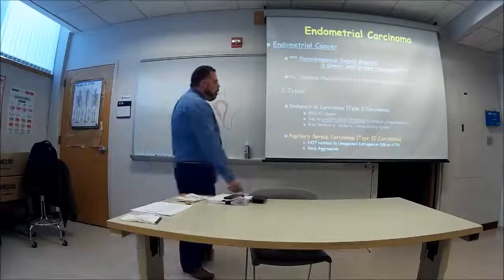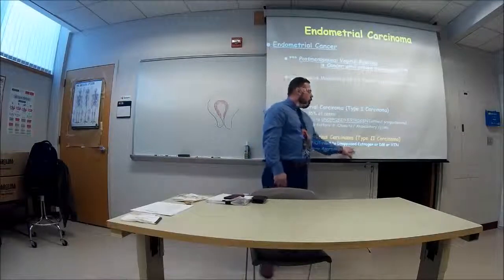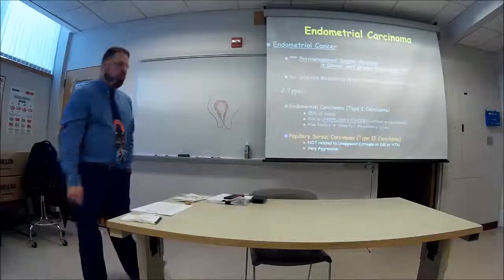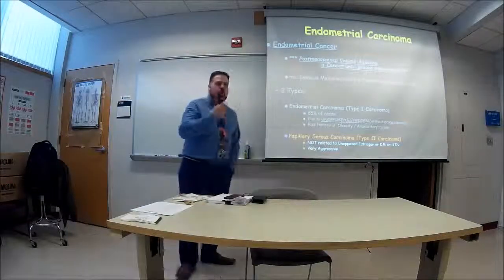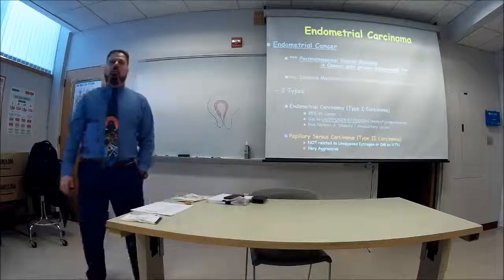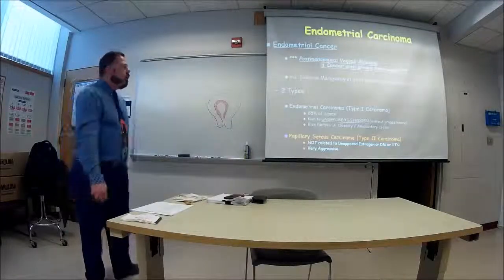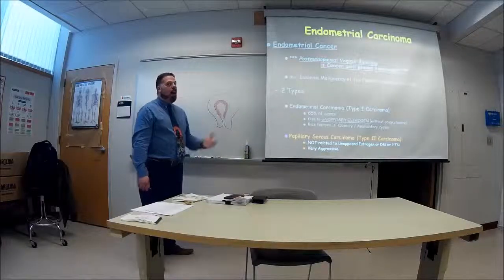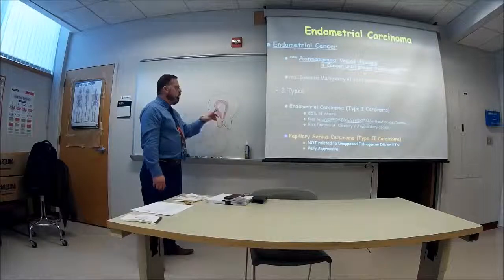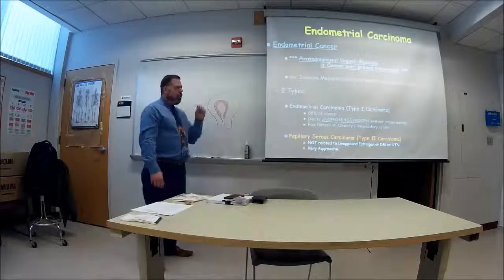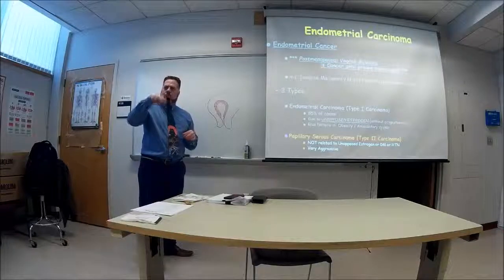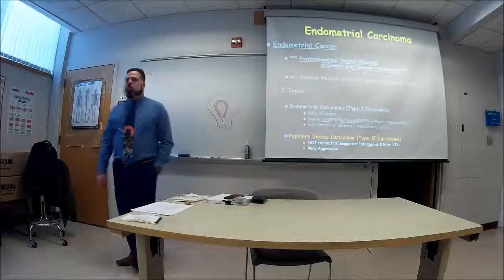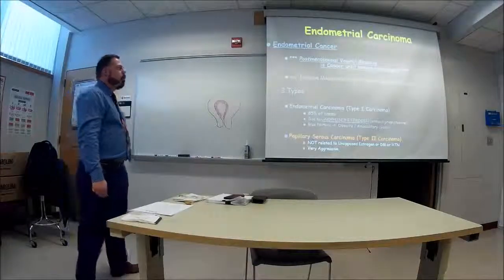Okay. The other one, type 2, is not related to unopposed estrogen or diabetes or hypertension, but it is very, very aggressive. To go from stage 1 to stage 2 or stage 2 to stage 3 happens in a matter of weeks to months. Okay. So the best way to check on this is obviously you do what we call an endometrial biopsy. You put a small tube in here. You can do this right in the doctor's office. It looks like a very narrow straw, almost like one of those coffee stirrers, but flexible. And you go in and you remove some of this tissue as a biopsy, and they can go under a microscope and take a look at what's going on.